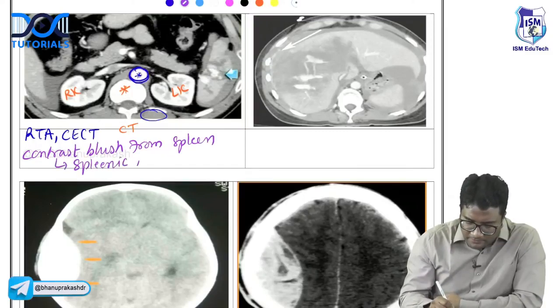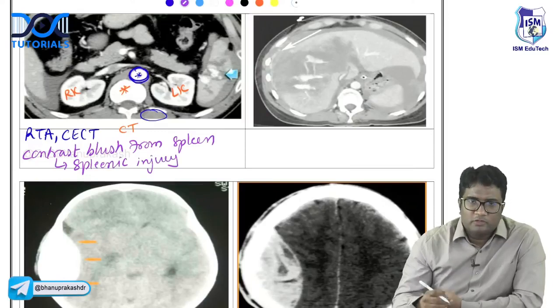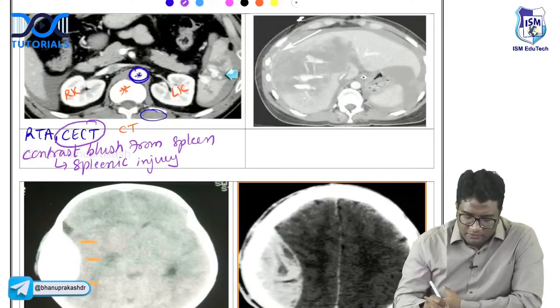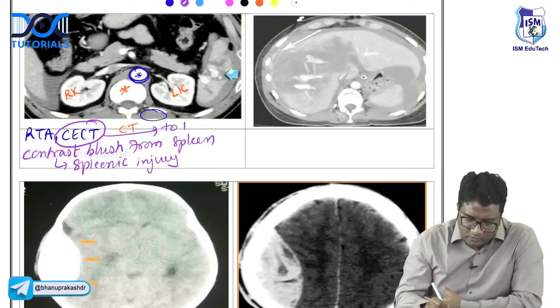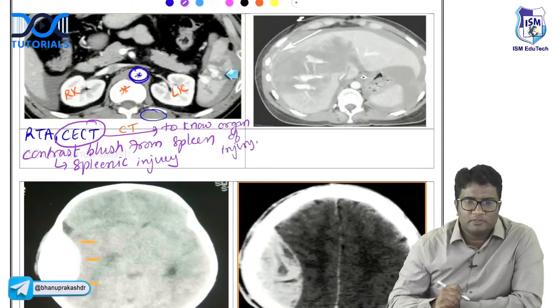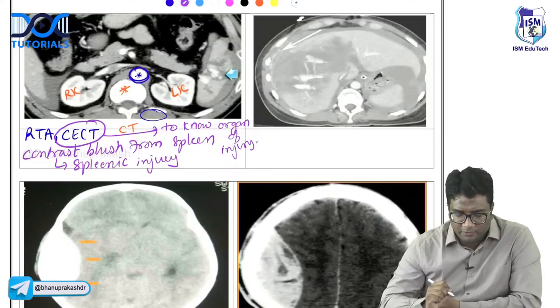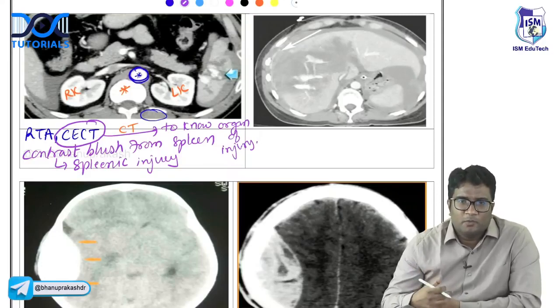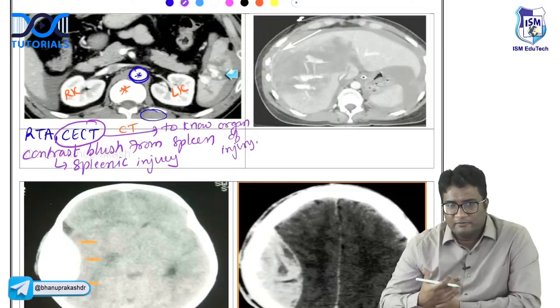This is splenic injury. Remember, to know the organ of injury, what do we do? CECT. CECT is the investigation of choice to know the organ of injury. So whichever organ is leaking the contrast, that is the organ that is damaged. I hope you can manage this. The investigation of choice to know the organ injured in abdominal trauma is contrast enhanced CT scan. Wherever contrast blush is occurring, that is the organ that is injured. So that is the reason non-contrast CT is not useful to tell which organ is damaged.